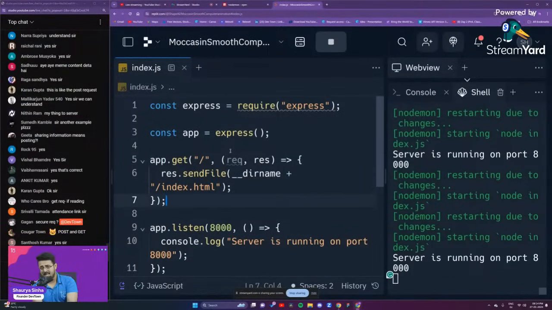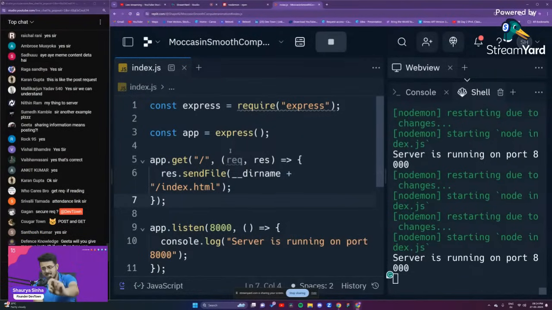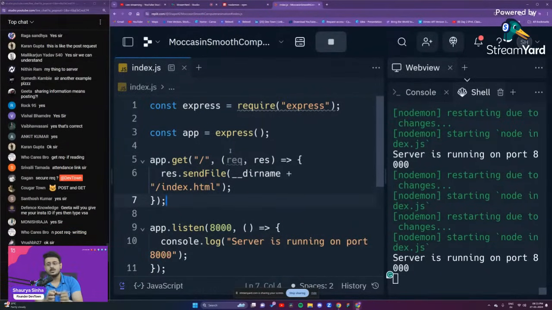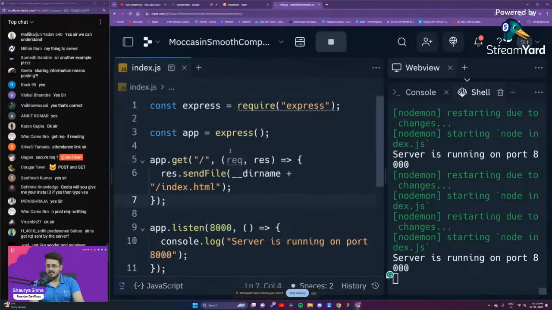Whereas when you are thinking about the post request, you are sending some particular information in some particular format to the server, where it is then able to use that thing in the backend. Are you guys able to understand this? Please let me know.